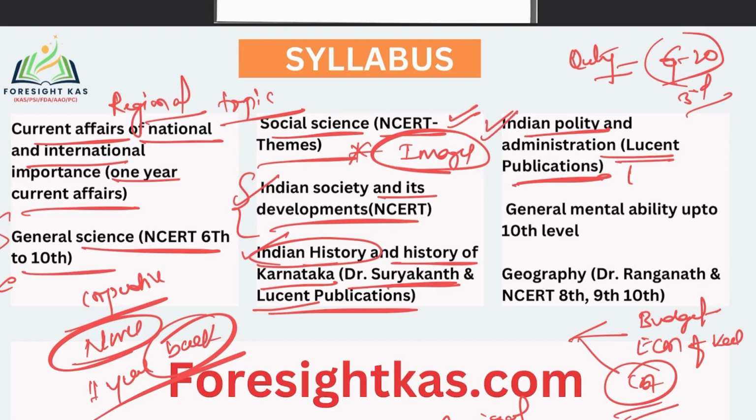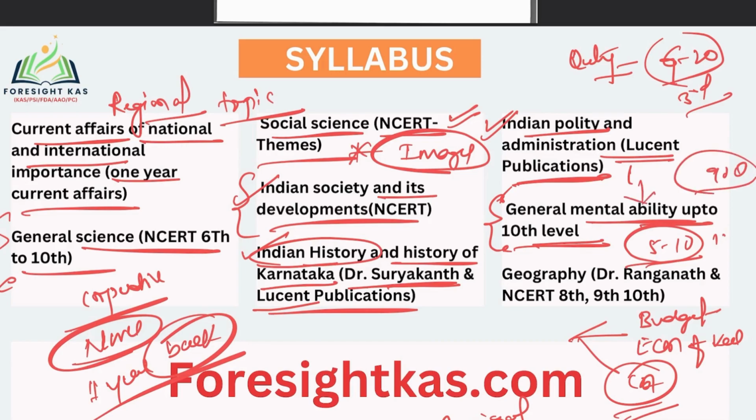General mental ability, I don't think special preparation is required here. Basic level maths can help you solve some 5 to 10 questions. At max we can expect maximum 10 questions, so you focus on the 90 questions. If you are weak in this area, I suggest at this point don't master it, because the same time you spend on the specific paper will master it. Again, geography, NCERT plus Dr. Rangana. These are the books you must read for the quality inspector exam.